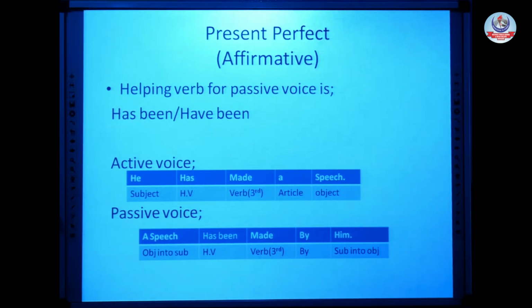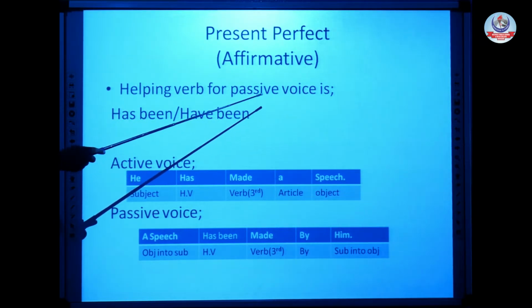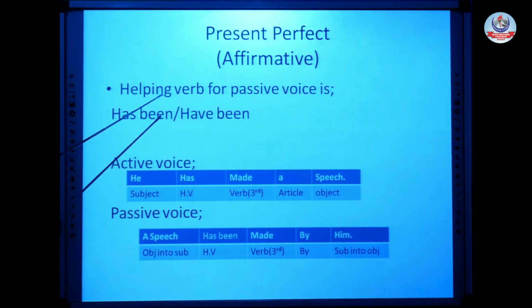Every tense has its respective helping verb. In simple present, our helping verb was is, are, or am. Now in present perfect tense, the helping verb for passive voice is has been or have been. It will be our helping verb throughout the passive voice for perfect tenses.